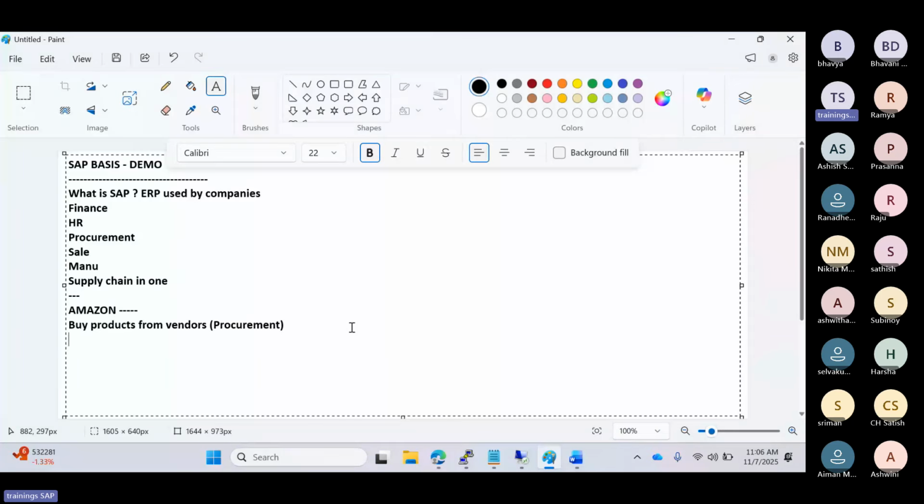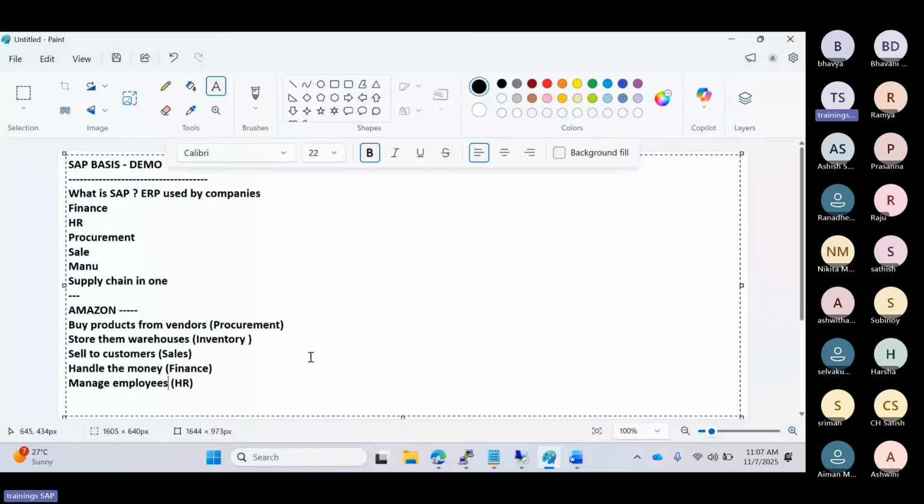And also they store the products in warehouses. Warehouses means inventory, so inventory management details are required here. And also they sell to the customers, which means sales functionalities are required. They also handle the money, and money means finance. And also they manage the employees, which means HR.